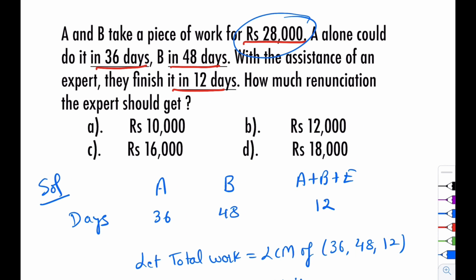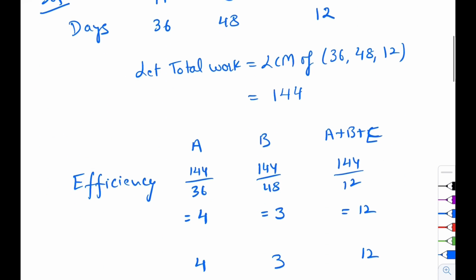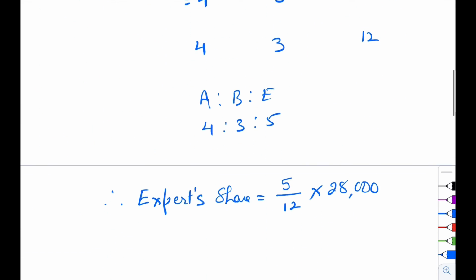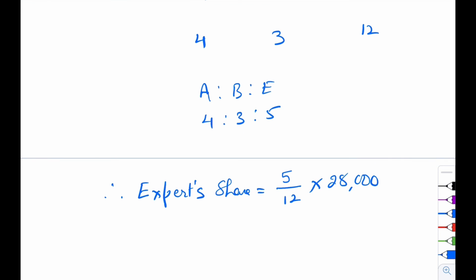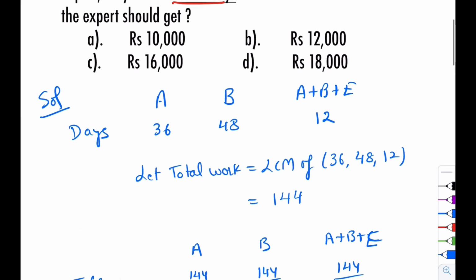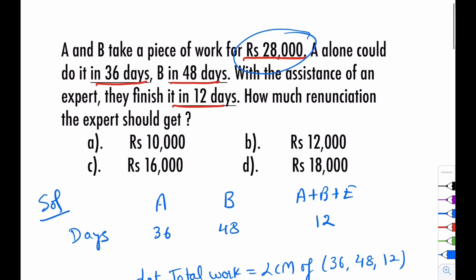Total money is 28,000. So expert share is 5 by 12 into 28,000. So this is equal to rupees 12,000. So our answer is 12,000. It means B is the correct answer.